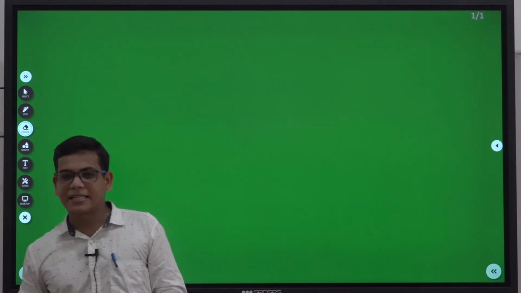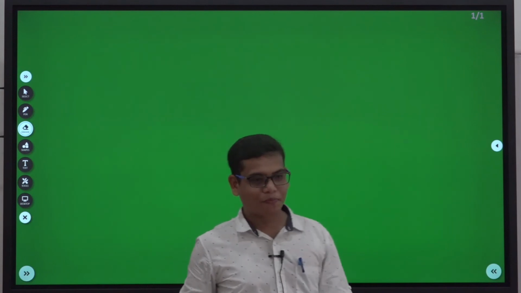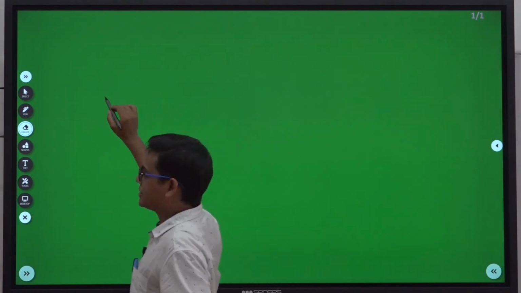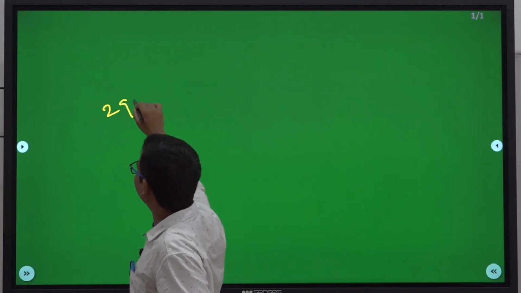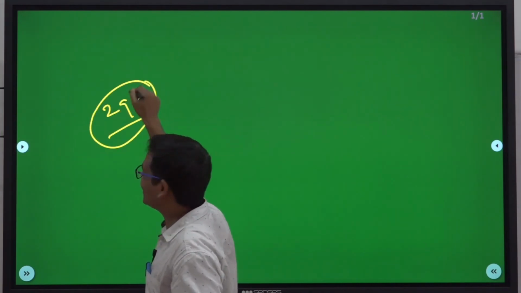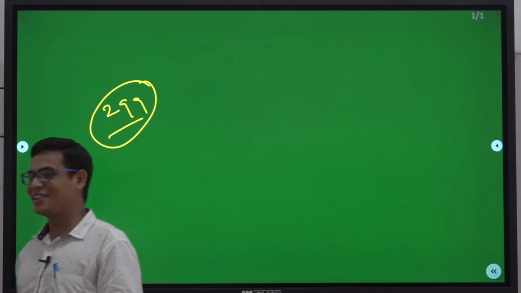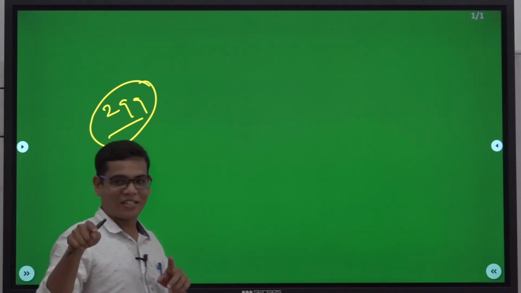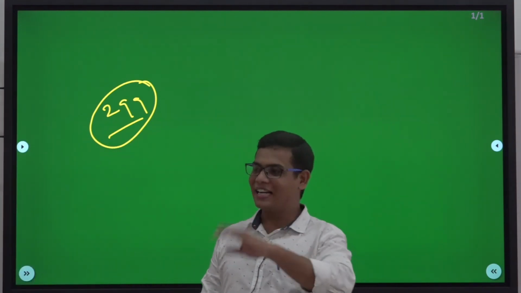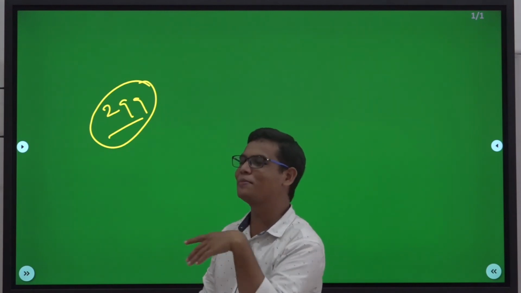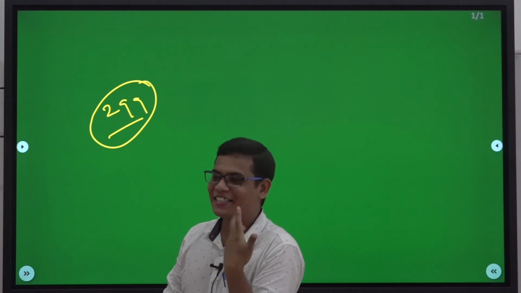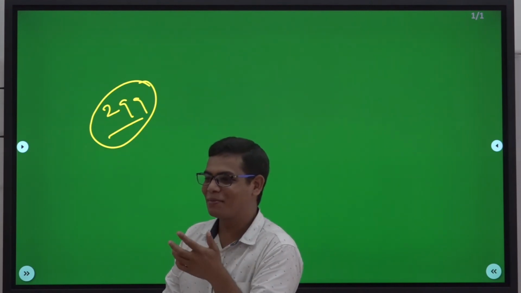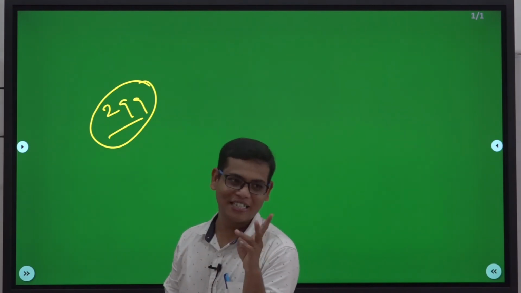See, the BrahMos missile system, what is the range of BrahMos? Any idea? 299. Whenever this figure comes, you have to be very careful. Why is it 299? Why is it not 300? And what is the importance of that? Earlier, there was an imposition under the MTCR. I think, are you aware? MTCR, NSG, Wassenaar Agreement, Australia Group. You have to read these four agreements.